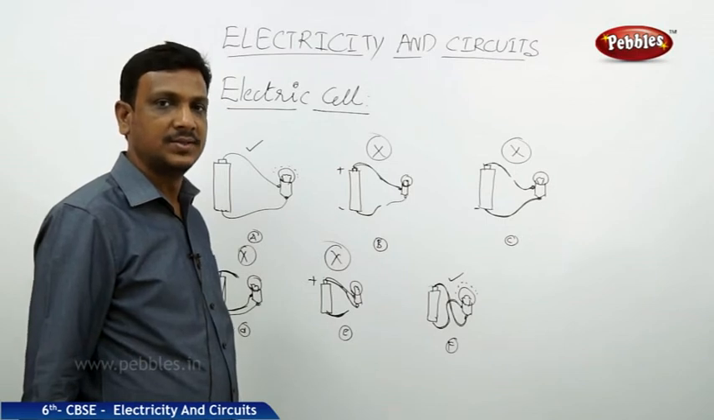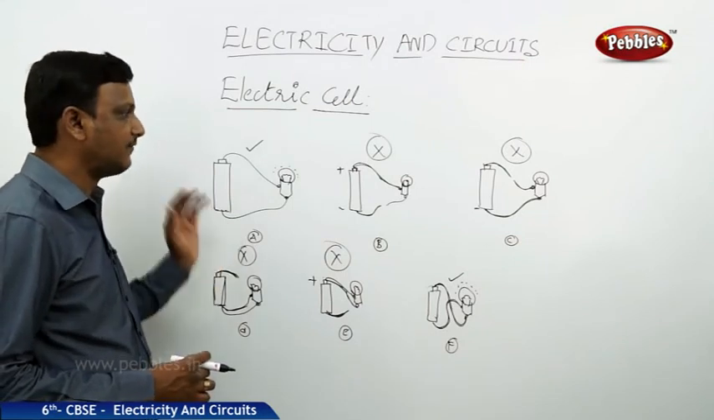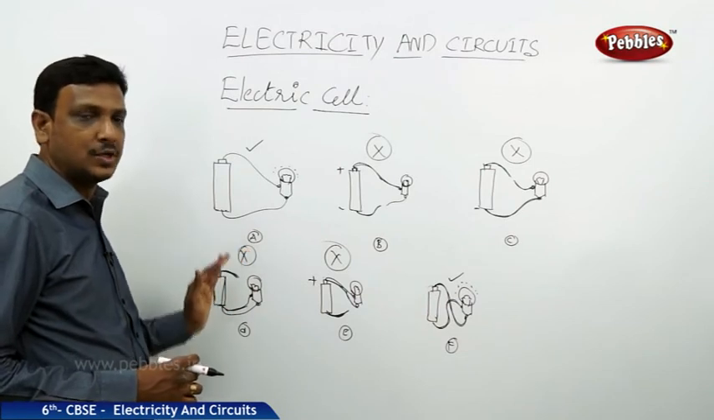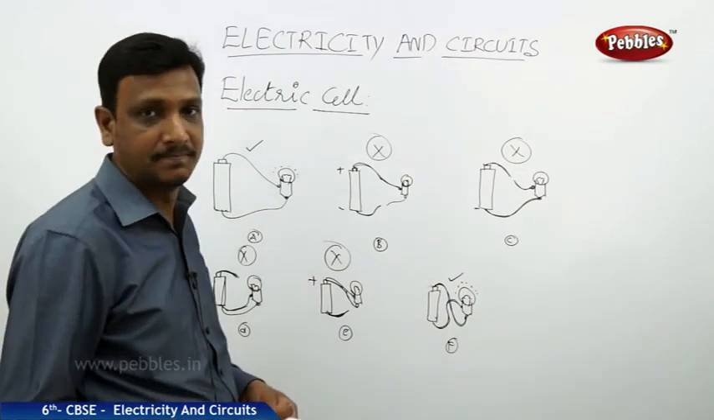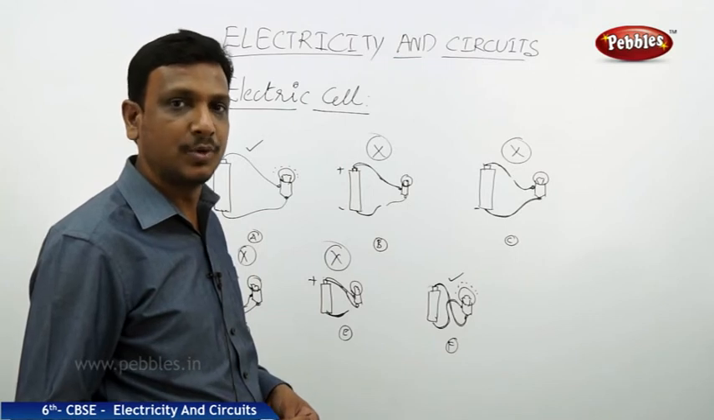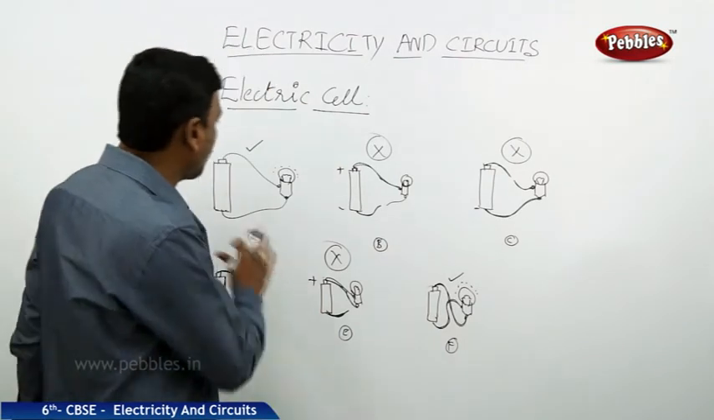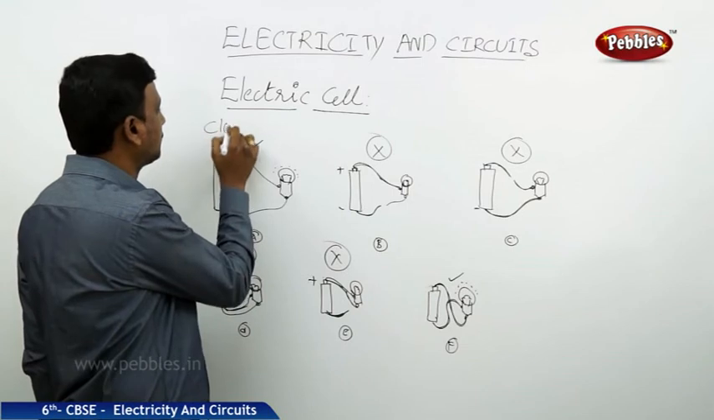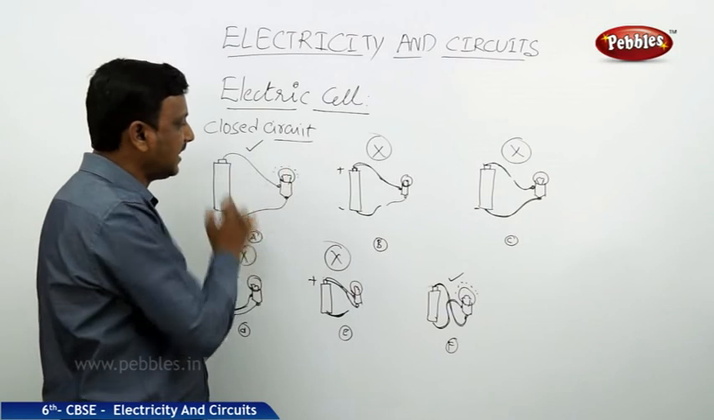Okay. So now what we can conclude is that whenever you want to make the electric current flow from the source to the device, it should be properly connected. The terminals of the cell and the terminals of the device are to be properly connected. Then only you can make the device work. So whenever you properly connect like this, this is a closed circuit. What is a circuit? It is a path in which the current flows.